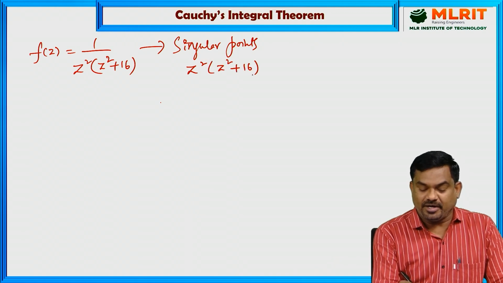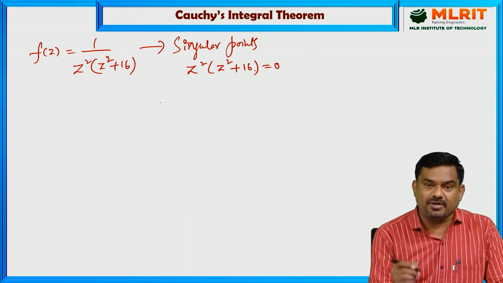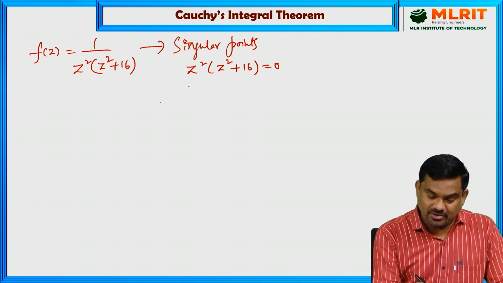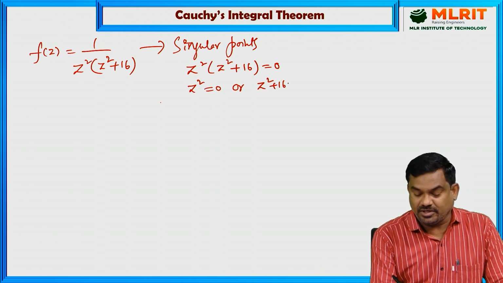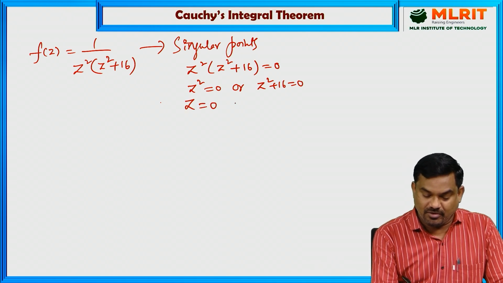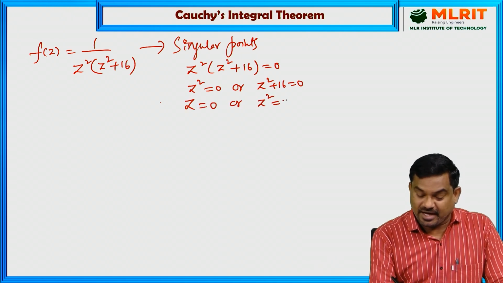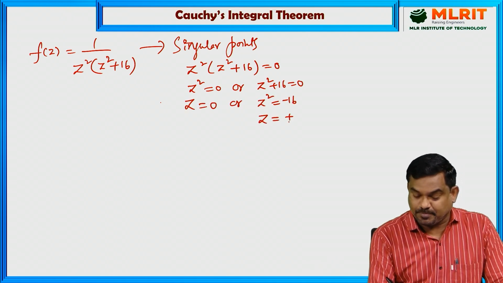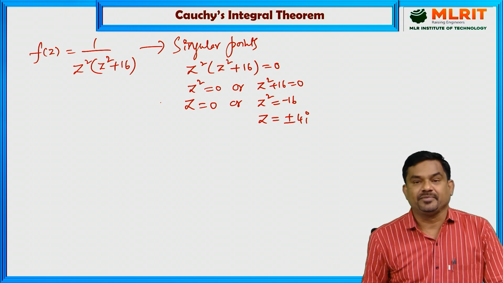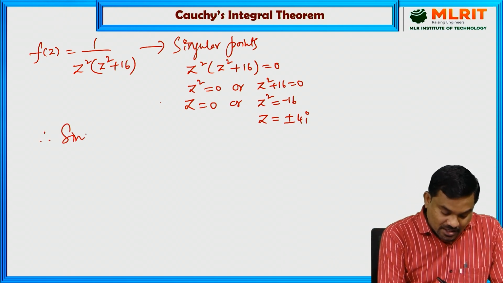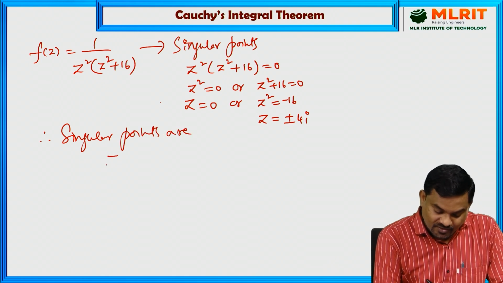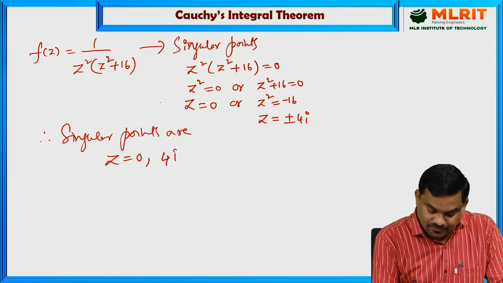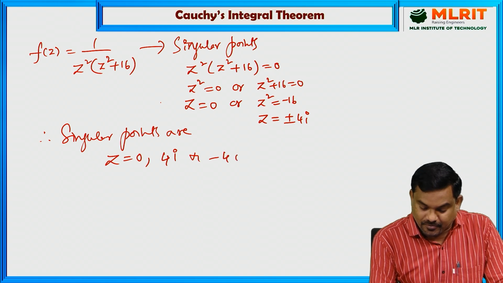So the denominator is z square into (z square plus 16), and that is equal to 0. So either z square is 0 or z square plus 16 is 0. So z equal to 0 or z square is minus 16, so z is plus or minus 4i. Therefore the singular points are z equal to 0, plus 4i and minus 4i.